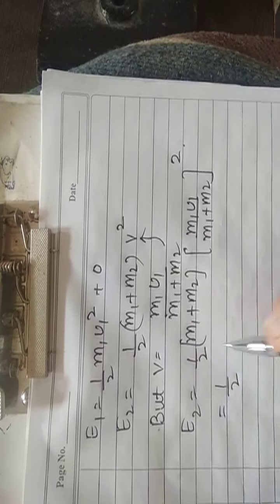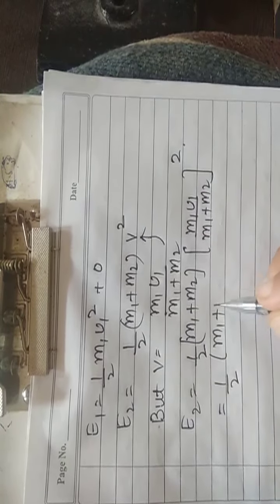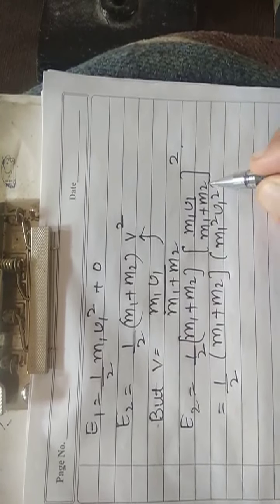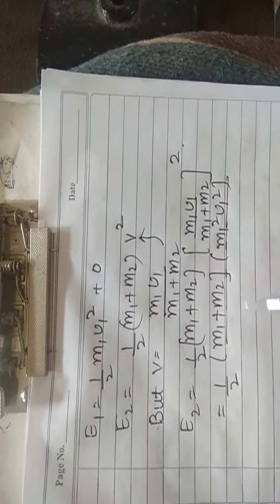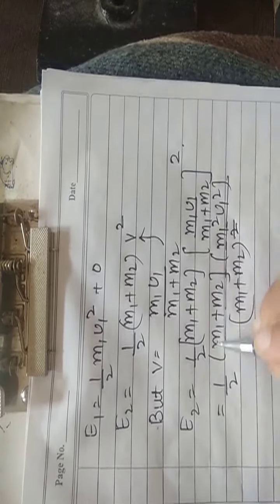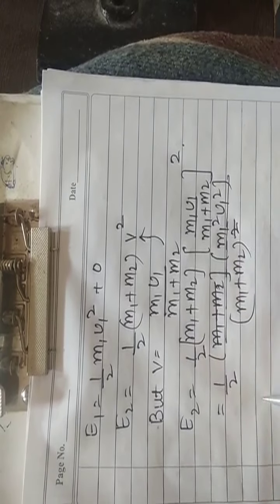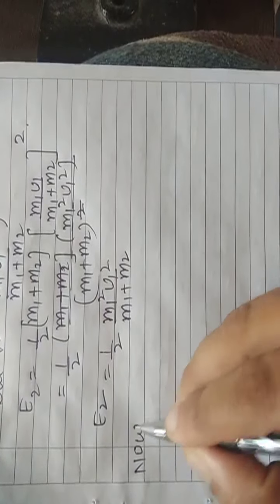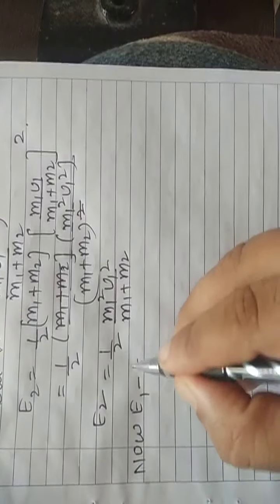It will be 1 by 2 m1 plus m2, then m1 square u1 square whole divided by m1 plus m2 whole square. Cancel out. It comes out to be 1 by 2 m1 square u1 square divided by m1 plus m2. This is E2.